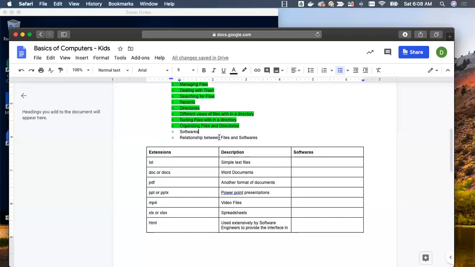A computer is nothing but a set of hardware components. What are those hardware components? We'll talk about that at a later point in time. But the operating system is named such because it operates your computer and gives you whatever you need using your computer. So what are the examples of operating systems, or the terms you are familiar with?